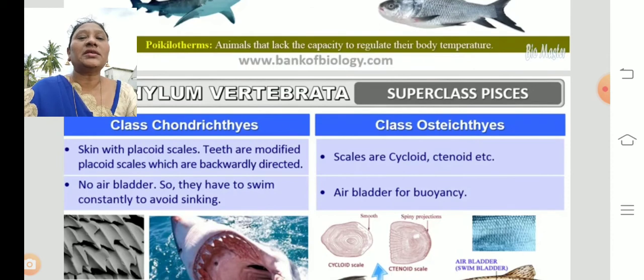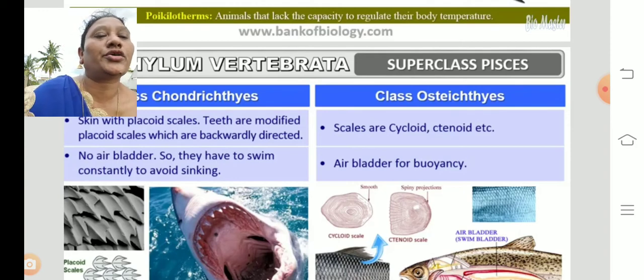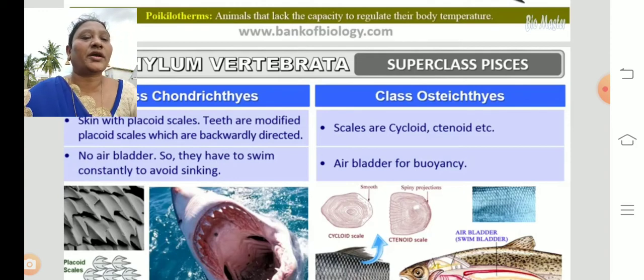So in chondrichthyes, skin with placoid scales. Placoid scales, you can find in the picture how the scales are. Teeth are modified placoid scales which are backwardly directed. Okay, and coming to the osteichthyes, scales are cycloid, ctenoid, etc. The scales are cycloid and ctenoid. You can find the cycloid and ctenoid structures in the picture.